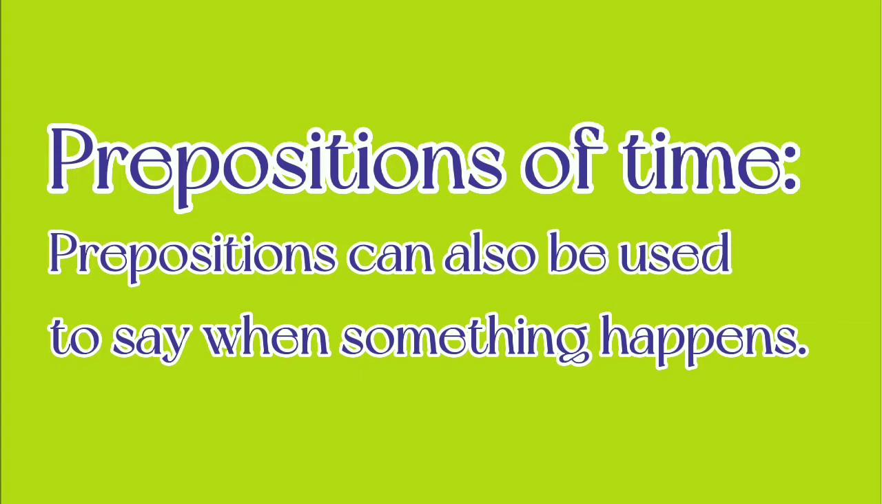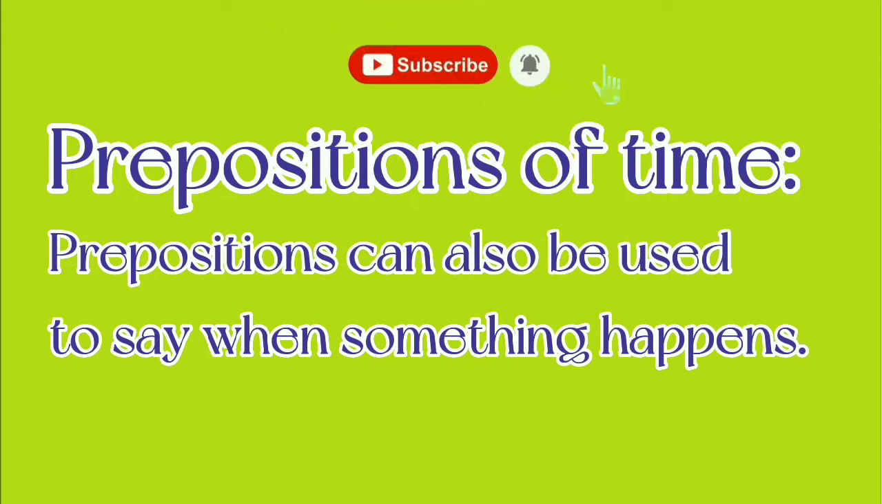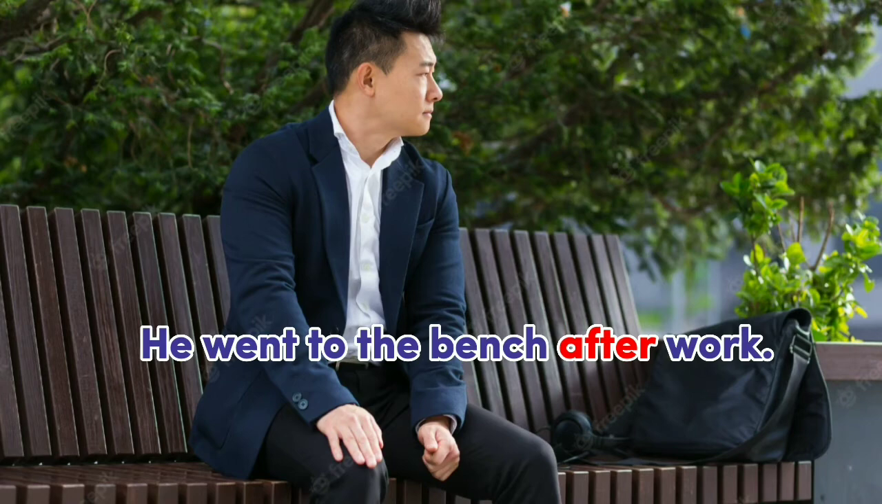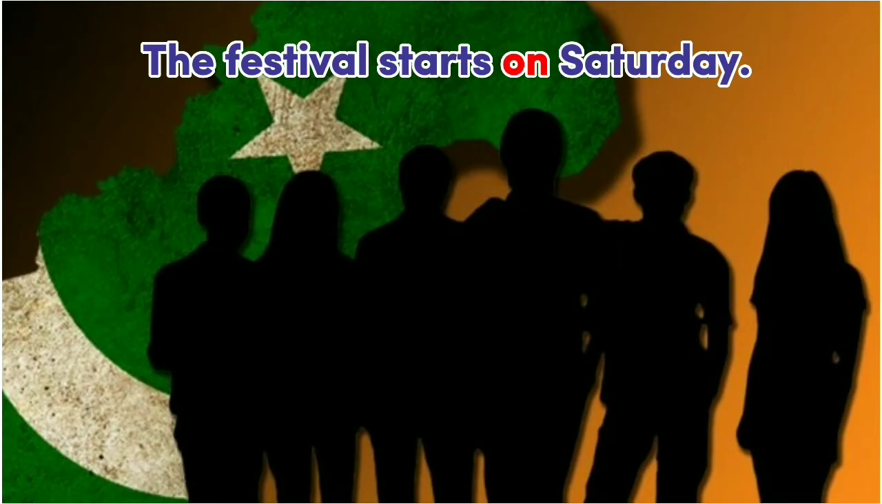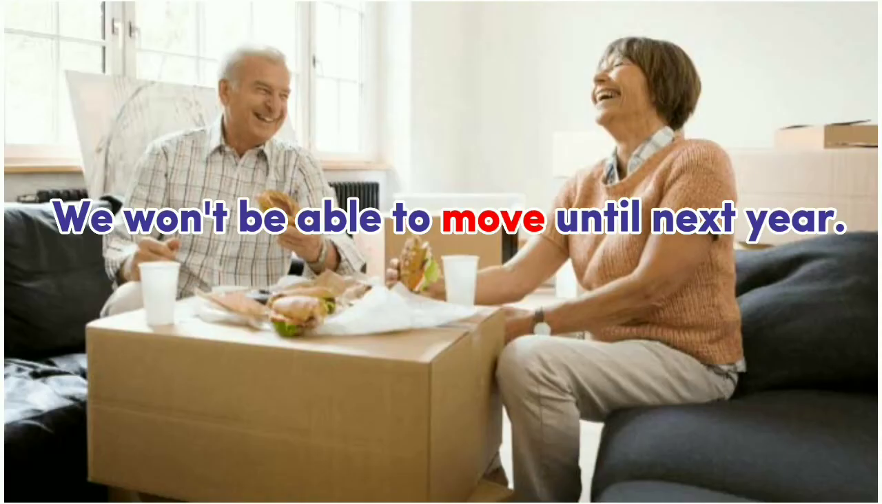Prepositions of time. Prepositions can also be used to say when something happens. The following sentences show examples of how we can use prepositions to refer to time. He went to the bench after work. The festival starts on Saturday. People wear beautiful dresses during Eid. We won't be able to move until next year.